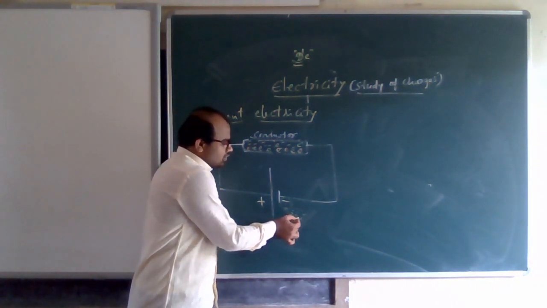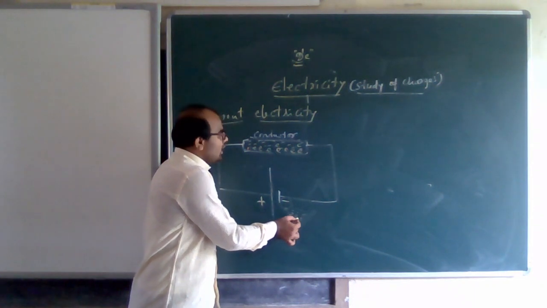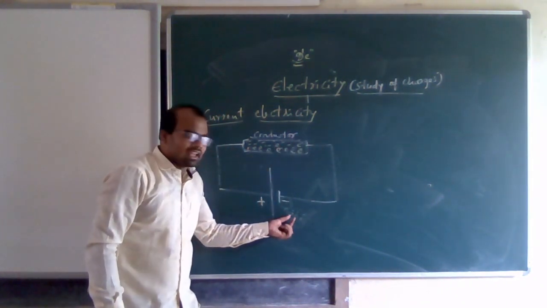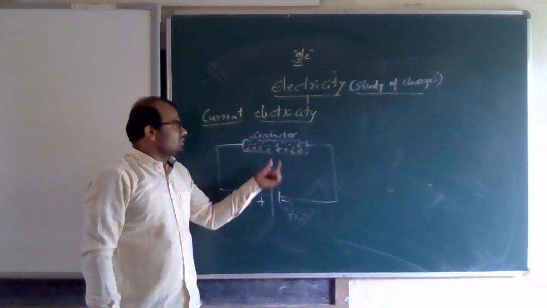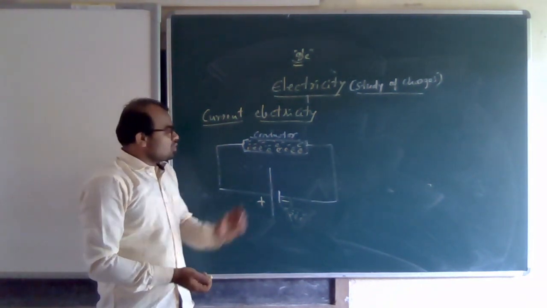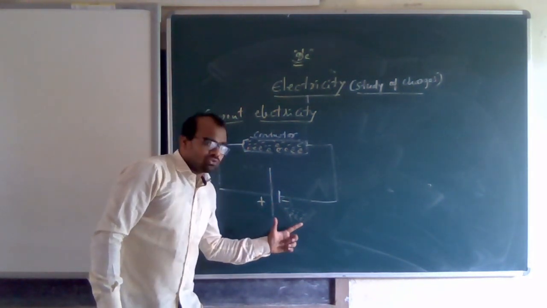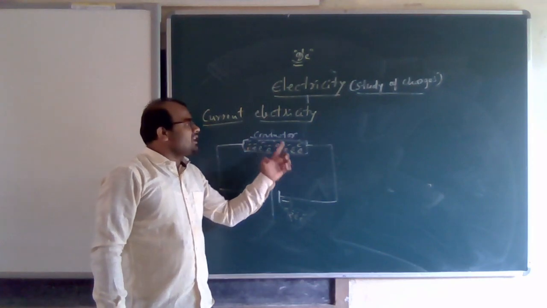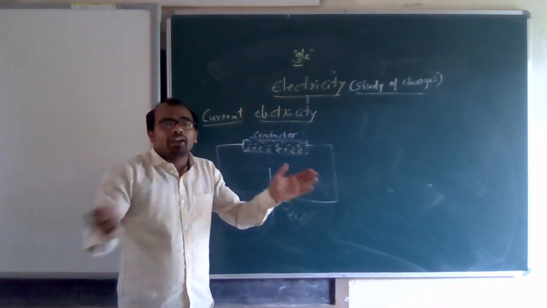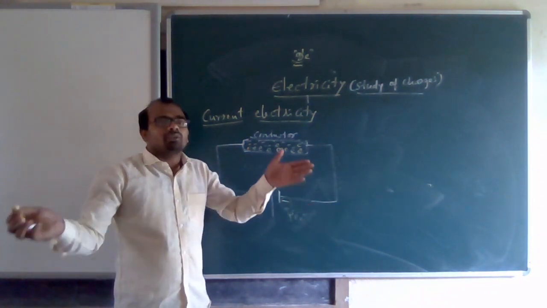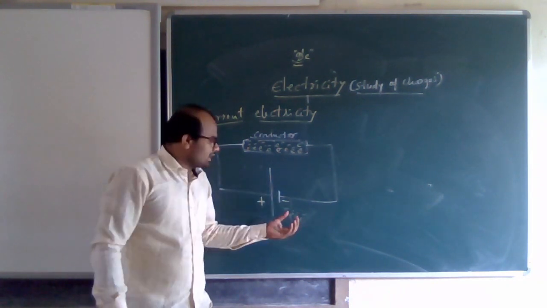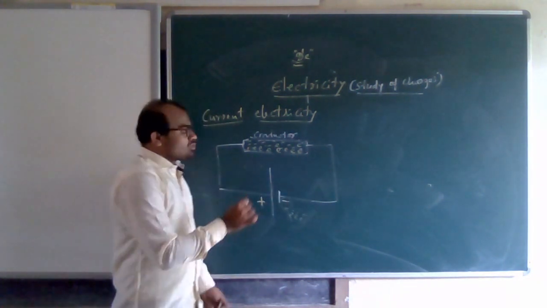These electrons repel the electrons of the conductor. Both are negatively charged. Repel means avoiding, attract means coming together. Repelling means going away from each other.